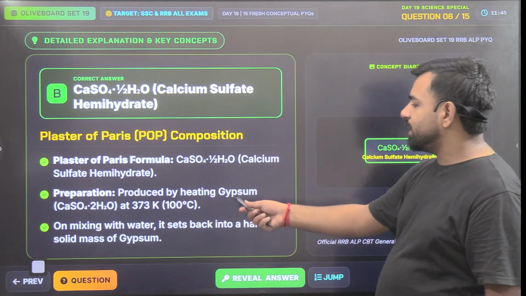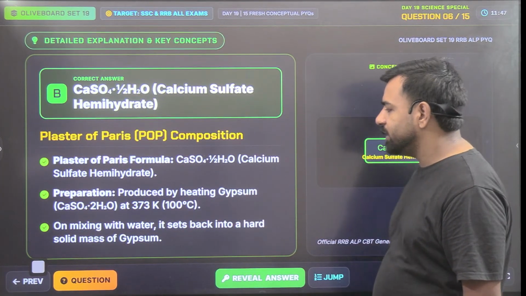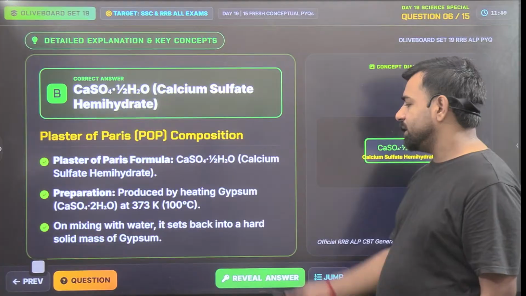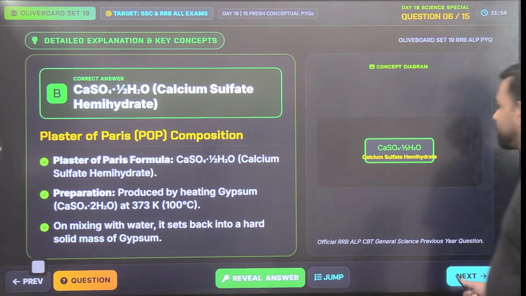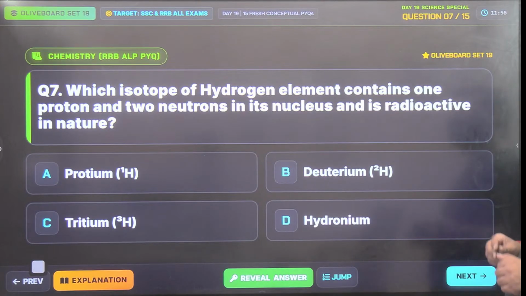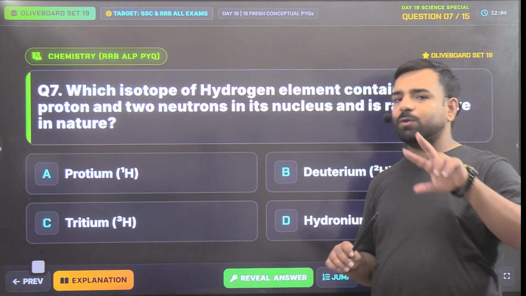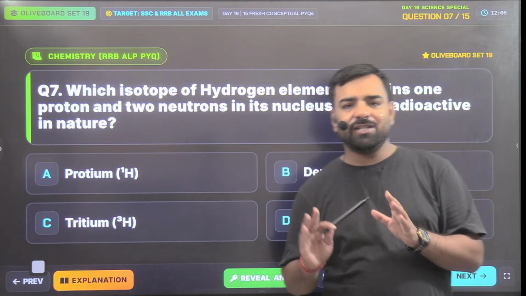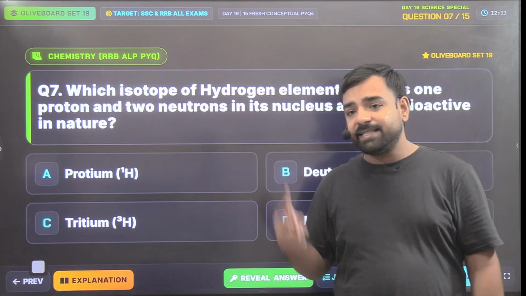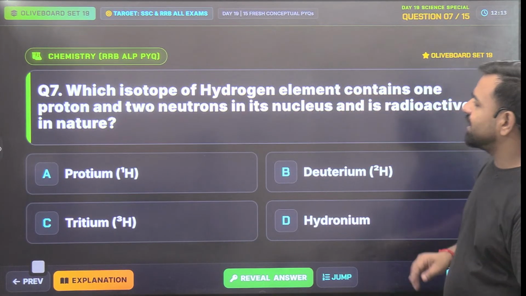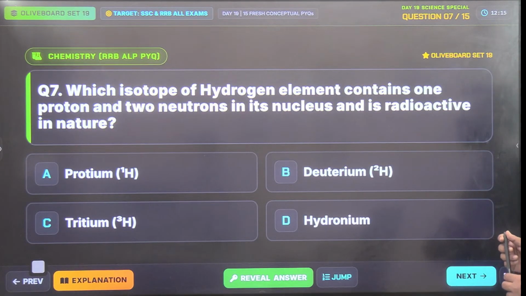So it's produced by heating gypsum at 100 degrees centigrade, and on mixing it with water it sets back into a hard solid mass of gypsum. Next. The next one is, which isotope of hydrogen element contains one proton and two neutrons in its nucleus and is radioactive in nature? So now you have two statements here from which you can easily take the correct answer. The first one is it is radioactive in nature. The second one is that it's an isotope of hydrogen which contains one proton and two neutrons.